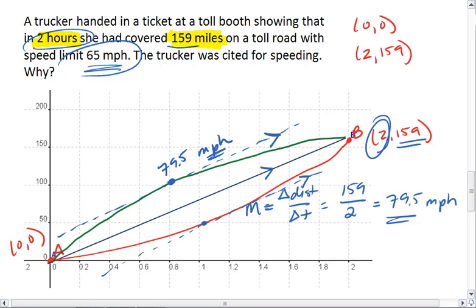Or if she starts faster, then she's already going above 79.5 miles per hour and will eventually slow down, hitting the 79.5, going below it in order to let the car catch up. And that is problem 11.